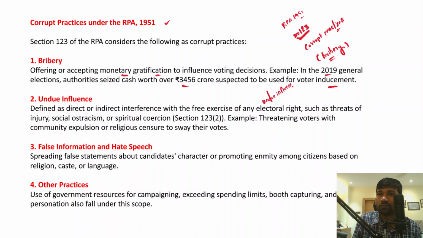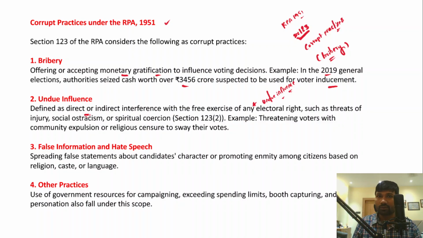So undue influence is also another major challenge that we have been facing when it comes to conducting free and fair elections. Now, when I say undue interference or undue influence in the election process, it has been defined as direct or indirect interference with the free exercise of any electoral right.